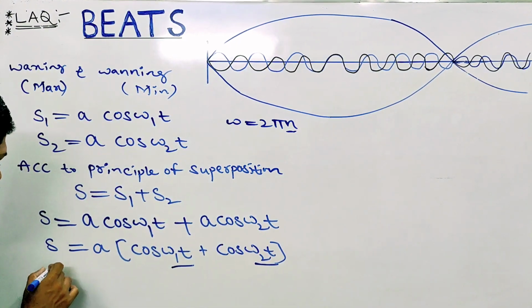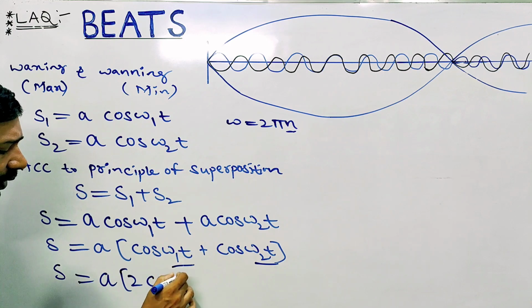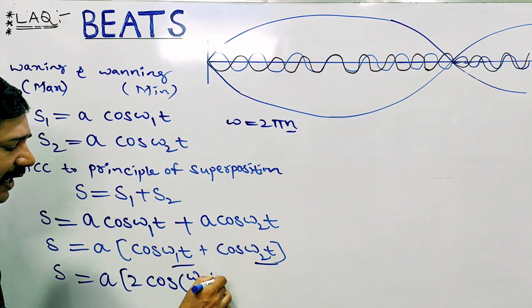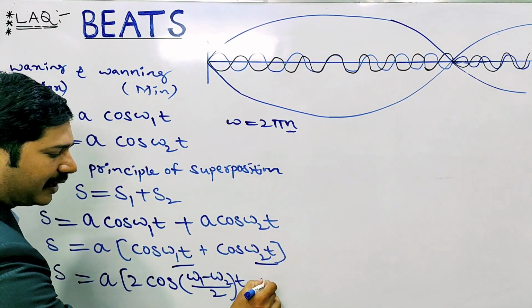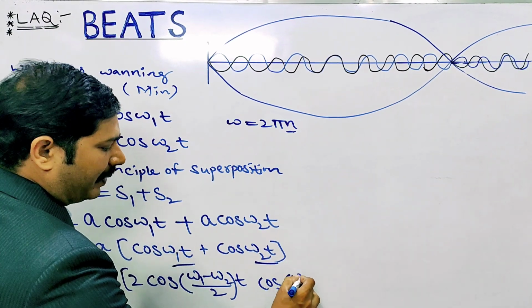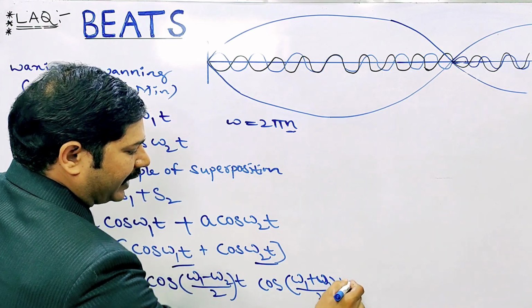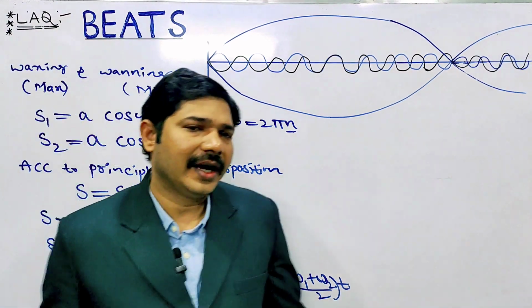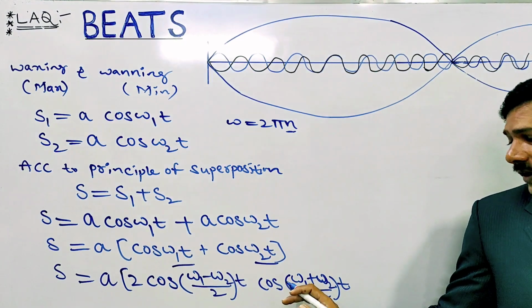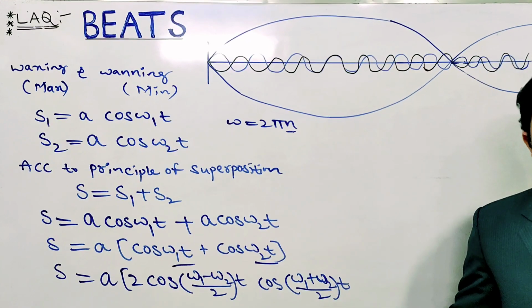Taking A as it is, S equals A into 2 cos of (omega 1 minus omega 2) by 2 into t, and cos of (omega 1 plus omega 2) by 2 into t, t taken common. Assume (omega 1 minus omega 2) by 2 is omega b, and (omega 1 plus omega 2) by 2 is omega a.